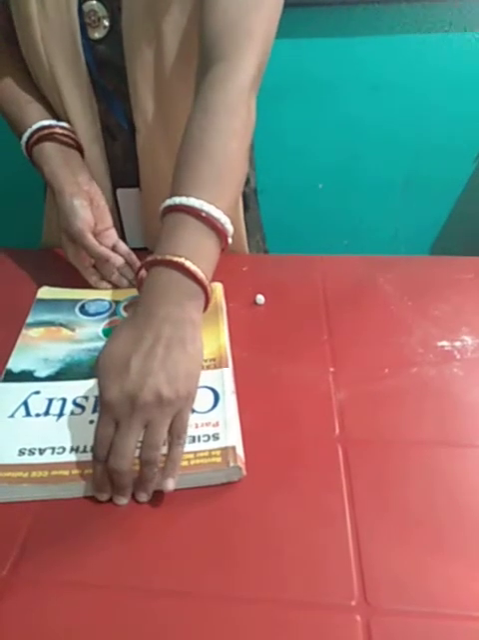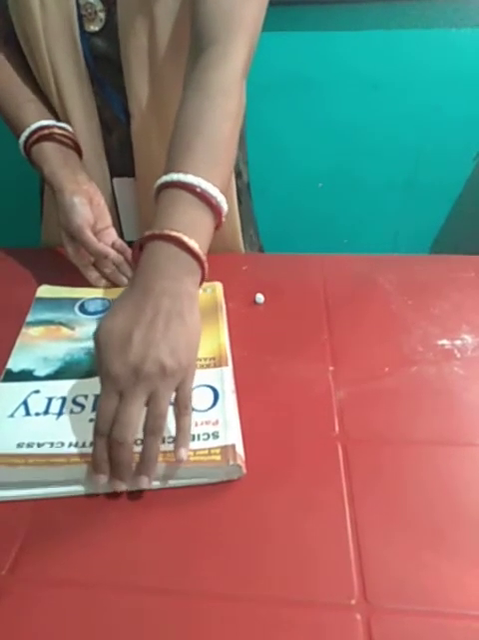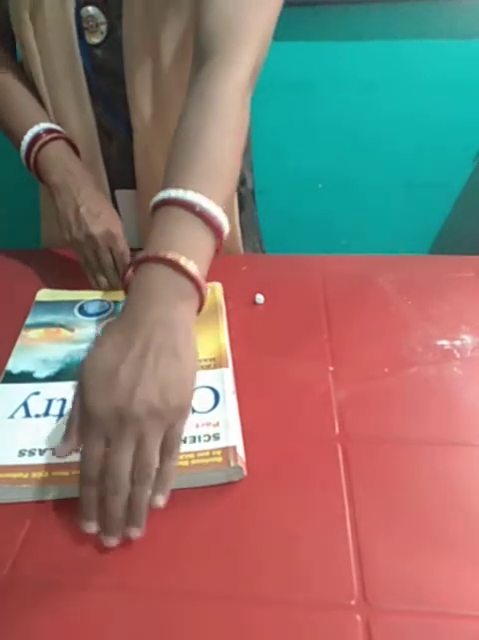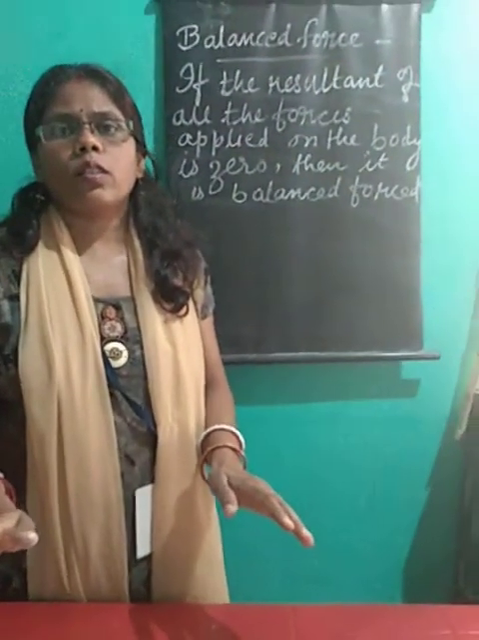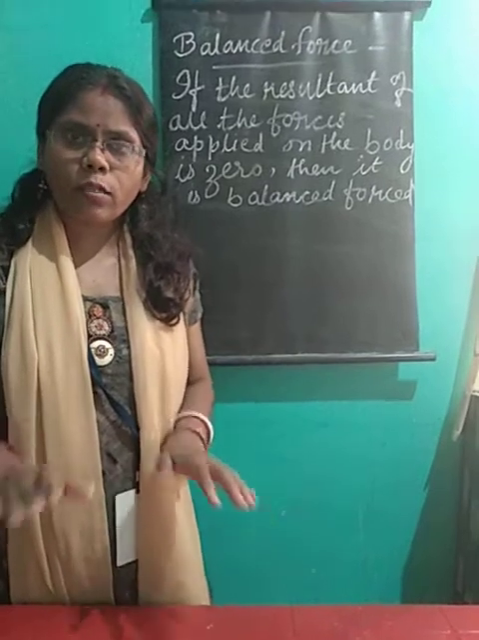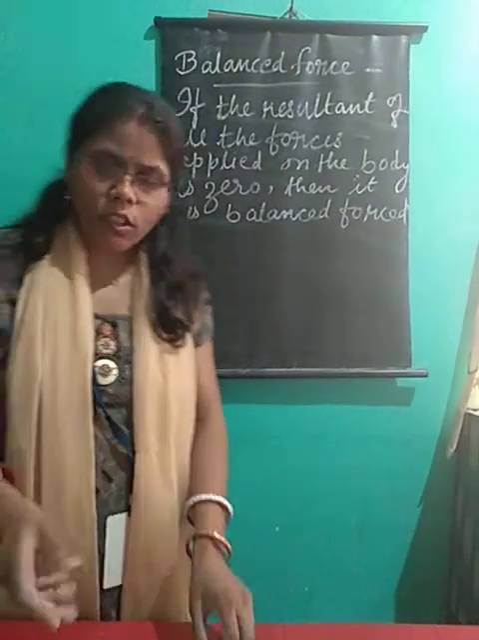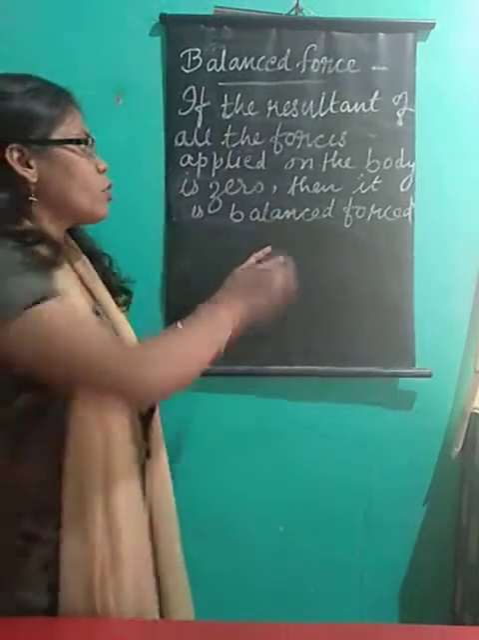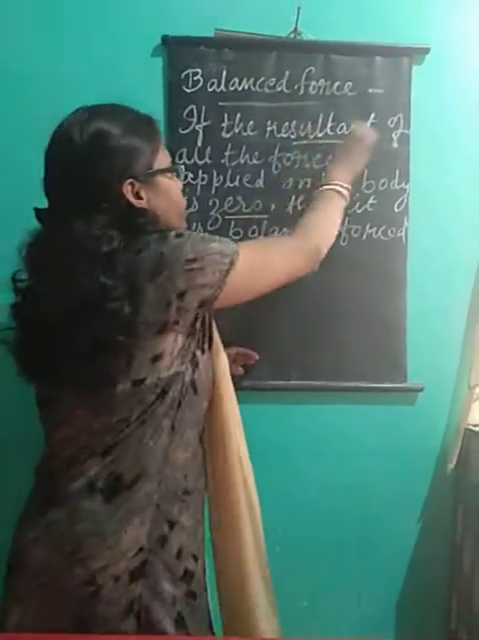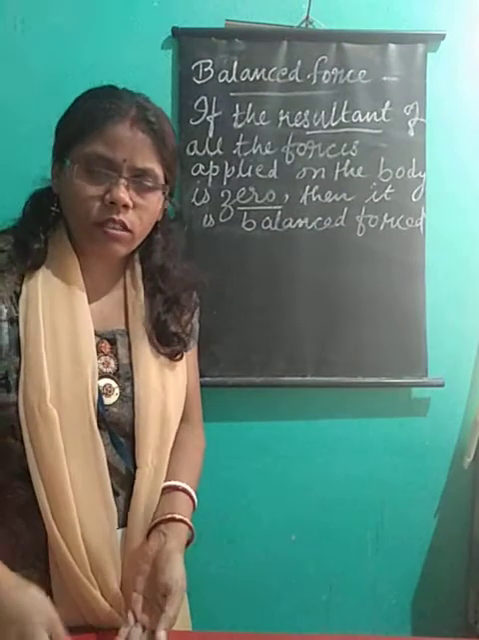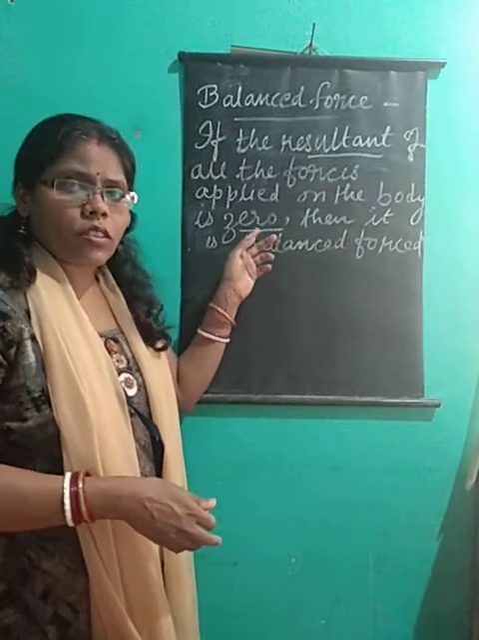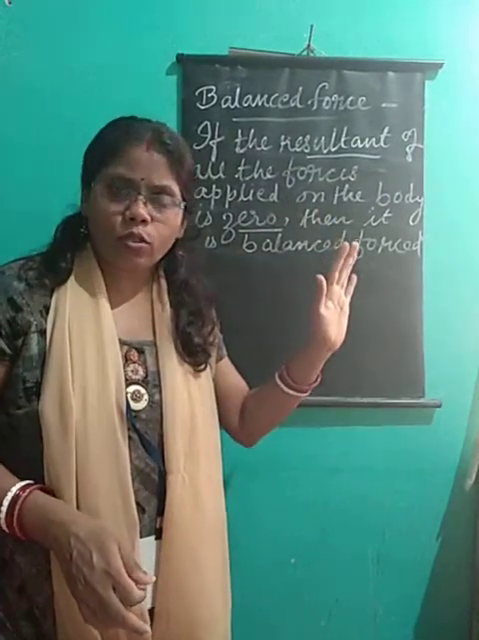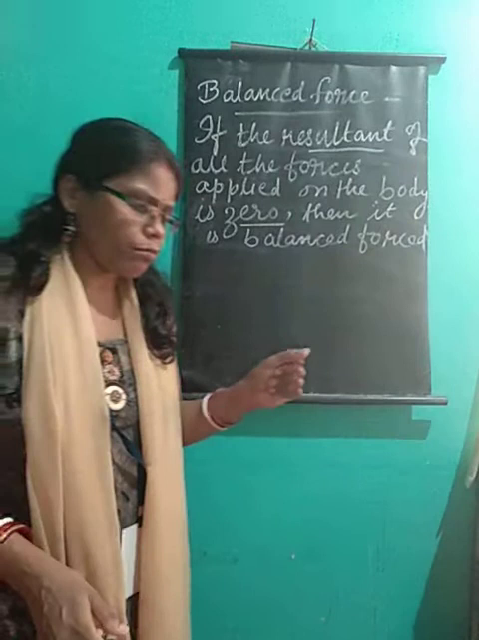But when I am applying force from both directions, there is no effect of the forces. One direction, another direction, that is opposite direction. So when I am applying force from both directions, there is no change in the position of the object. It remains there itself, and there is no effect of force seen. So the result of the force is zero. The resultant of all the forces is zero, then it is balanced force.